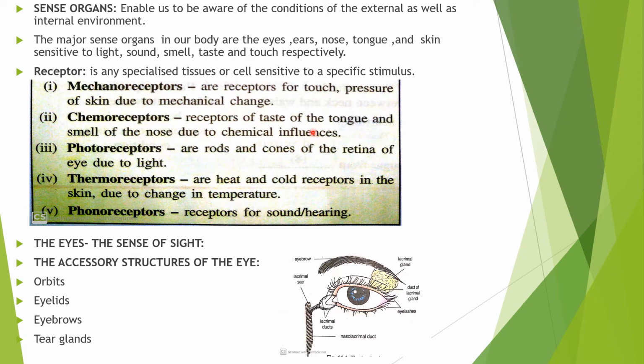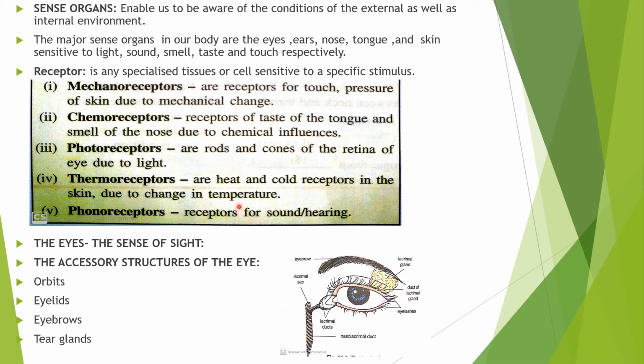Then photoreceptors. These photoreceptors respond to light, and these are the photoreceptor cells, that is rods and cones of the retina of the eye. Then thermoreceptors. Thermoreceptors are the heat and cold receptors in the skin, responding to change in temperature. Then phonoreceptors, receptors for sound and hearing. So these are the different types of receptors in our body.